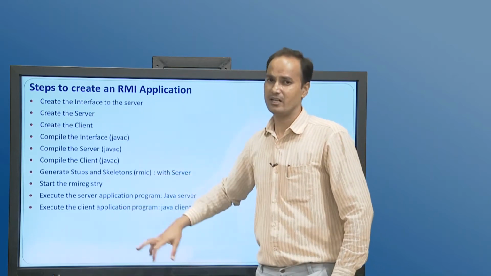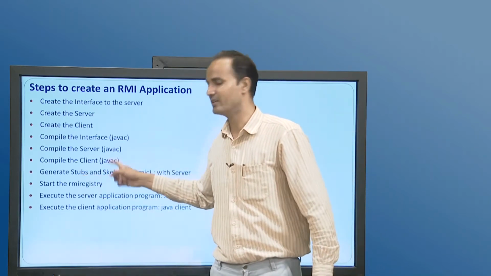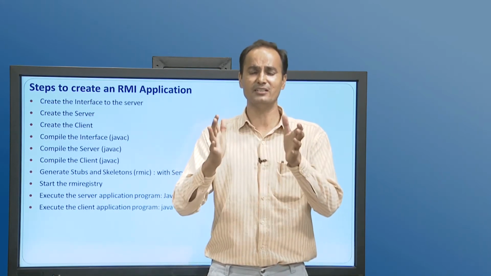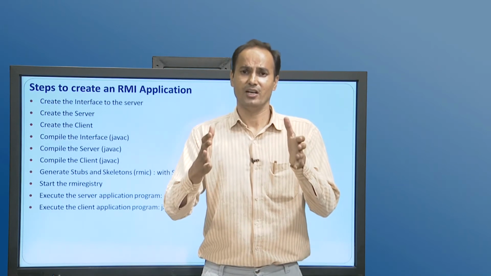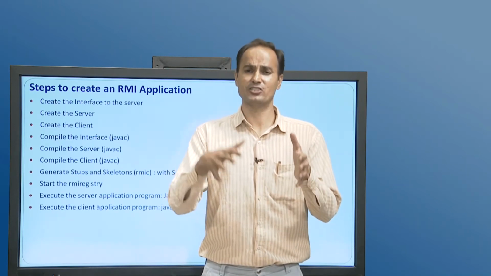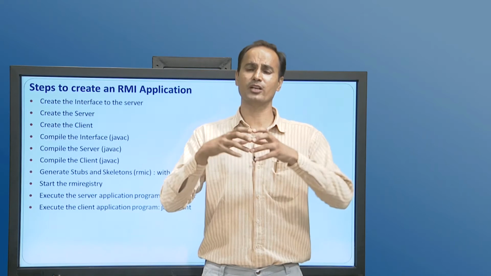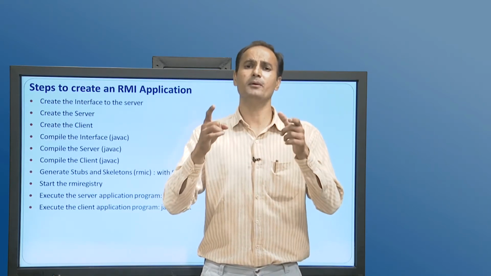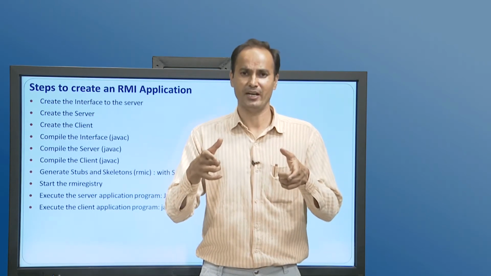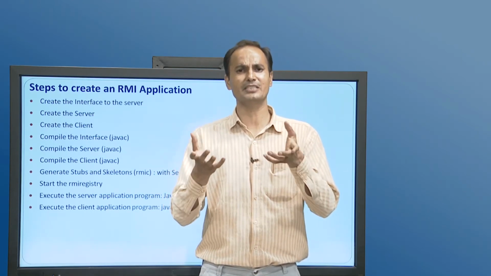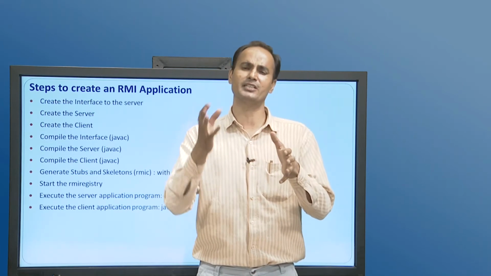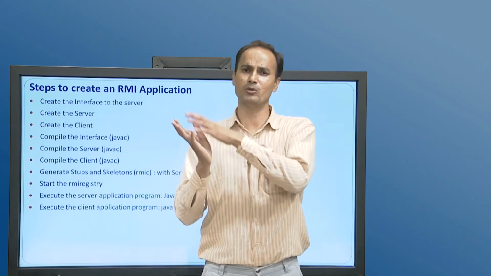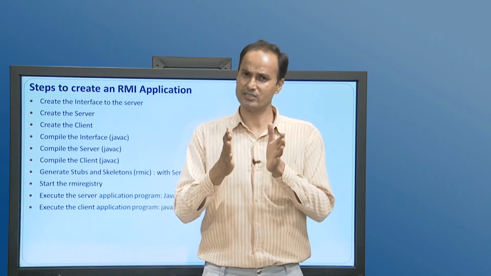Then after, the most important task is all about the RMI registry. Now, what is the RMI registry? Generally, the RMI registry is maintained, and all the remote objects need to be registered in it. So, whenever a client is looking for a particular remote object, it will look up the RMI registry, and if the remote object is available in the RMI registry, it will be returned to the client, and then the client will use that instance to invoke the remote method from the server. So, this is all about the client side.